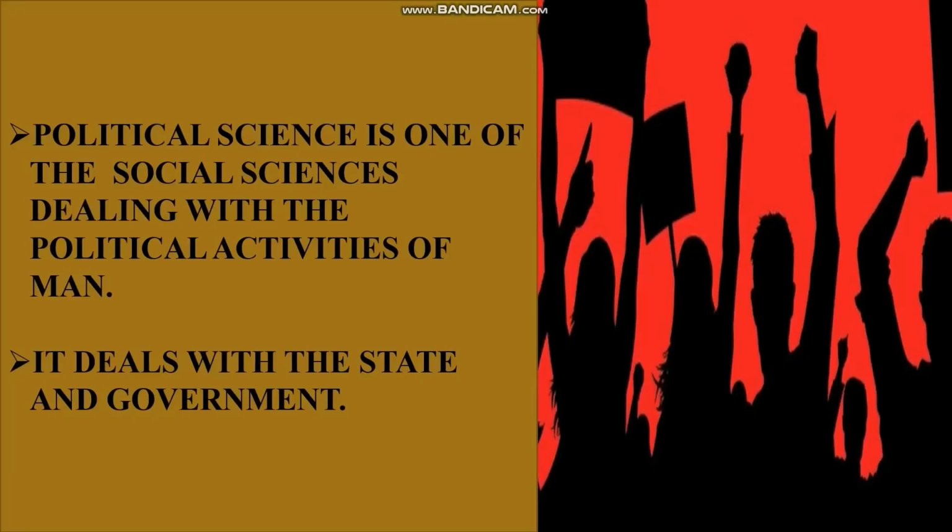Political science is one of the social sciences dealing with the political activities of man, and it deals with the state and government.